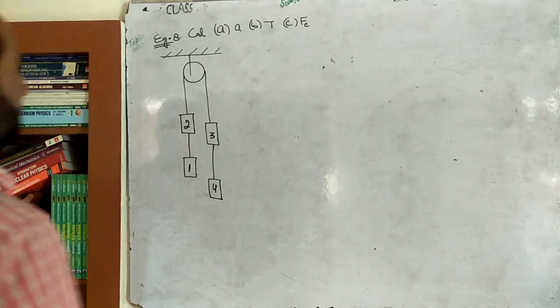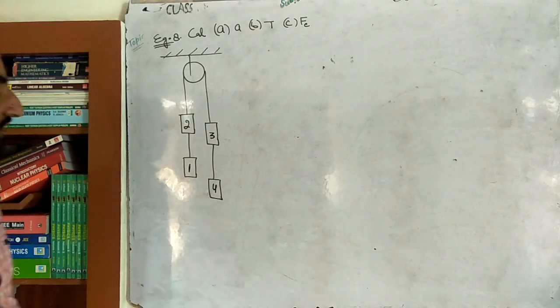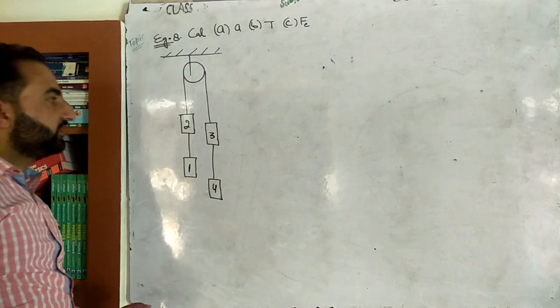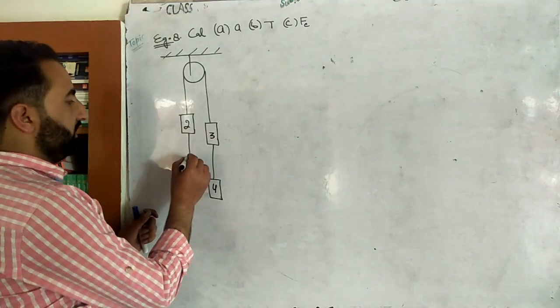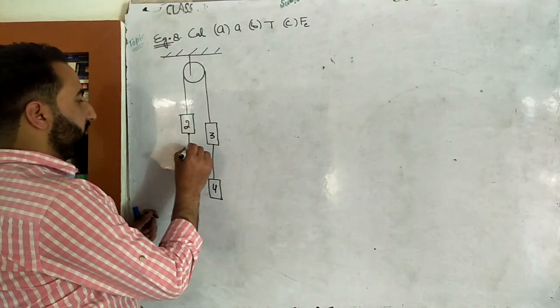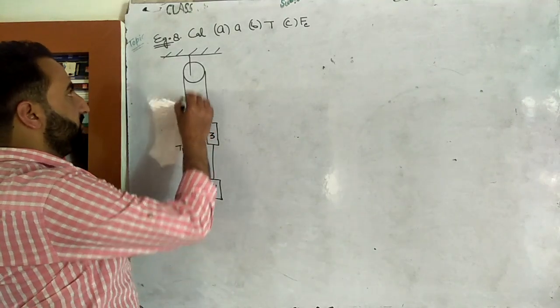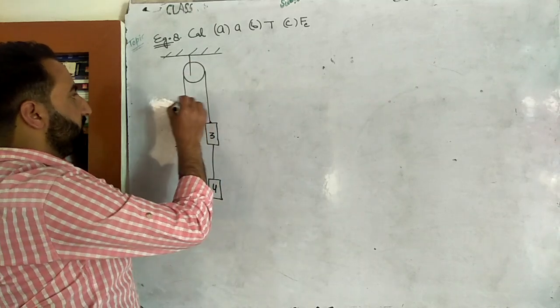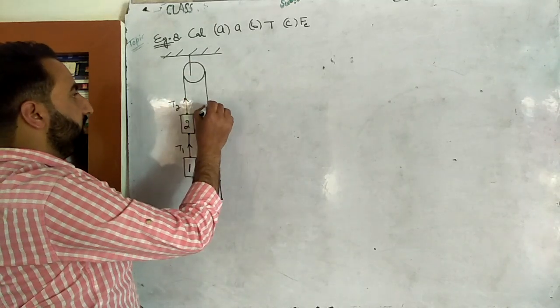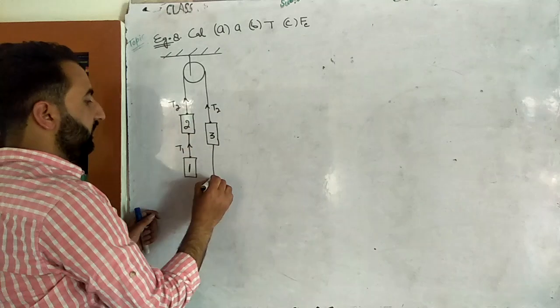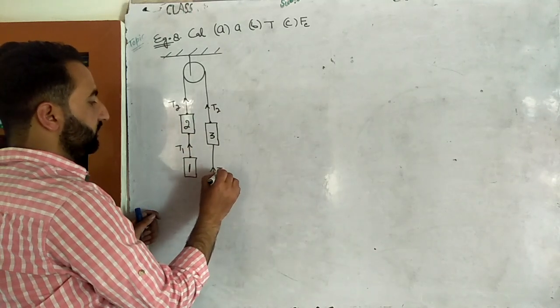For example number 8. Now there are 4 blocks this time, okay? So how many strings are there? There are 3 different strings. One from here to here, suppose tension here is T1. The second string from here to here, suppose tension is T2. So how much tension will be here too? T2. Then from here to here, tension is T3.